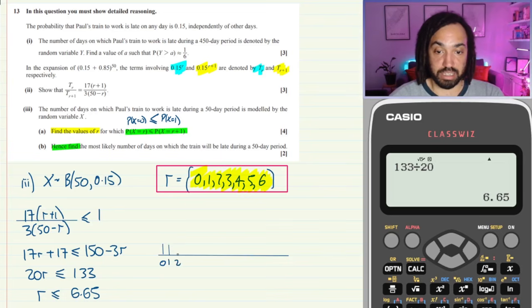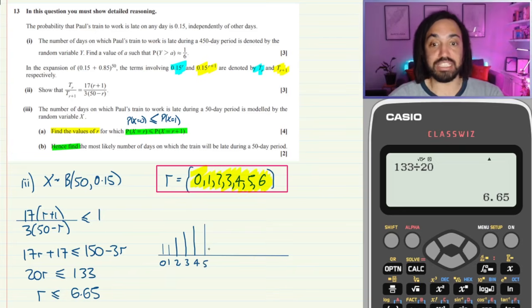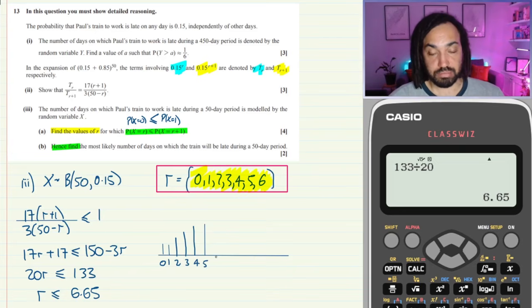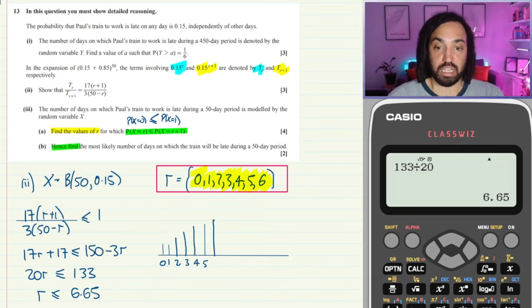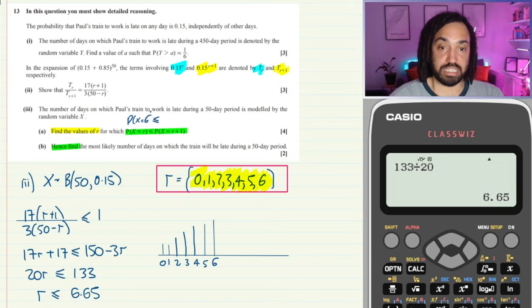And that's going to be the case for all of these values of r up until we get to 6. They're going to be at least as big as the previous one, if not bigger. So let's say we get to 6 here. Now when we get to 6, the probability that x is equal to 6 is less than or equal to the probability that x is equal to 7.